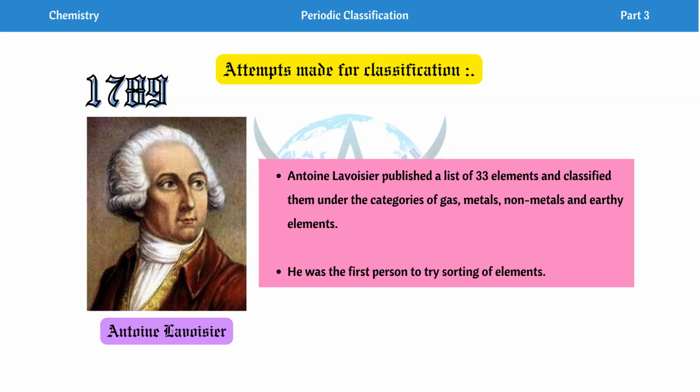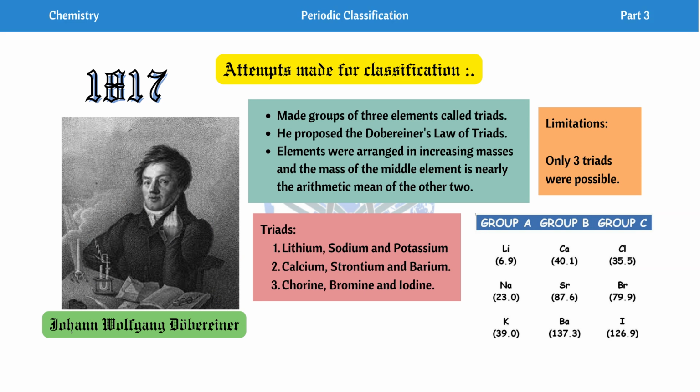And then next amara ahise in the year 1817 another scientist named Johann Wolfgang Dobereiner, he also tried classification of elements. Teo classify koribole try korisile. What he did is that he made groups of 3 elements. 3 elements or group banaisile and eta group of triad buli koisile. And he proposed the Dobereiner's law of triads. Dobereiner's law of triads ki hoy?